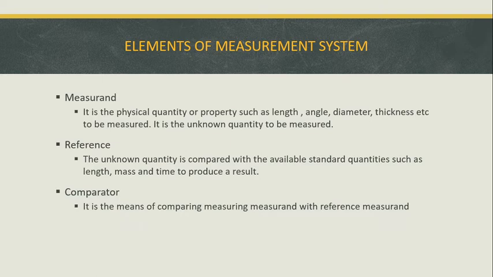A reference is the value which is predetermined for the particular object. Comparator is where the values are compared: the measurand and reference. The unknown value should be compared with the reference value.